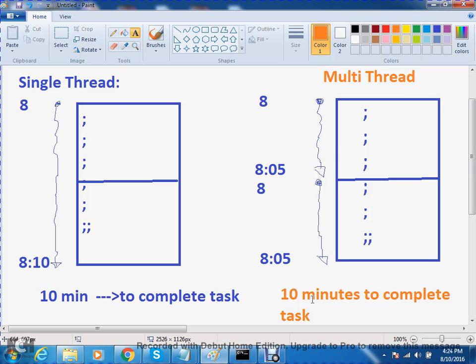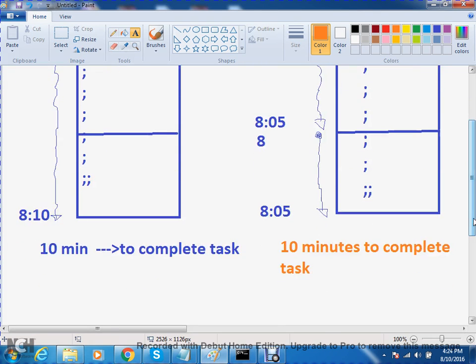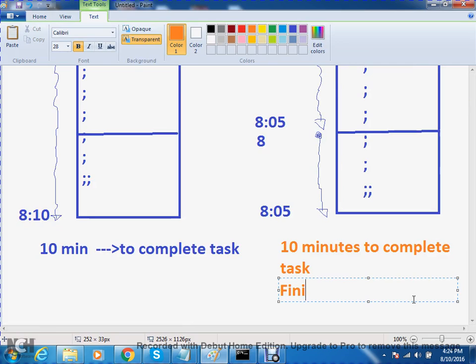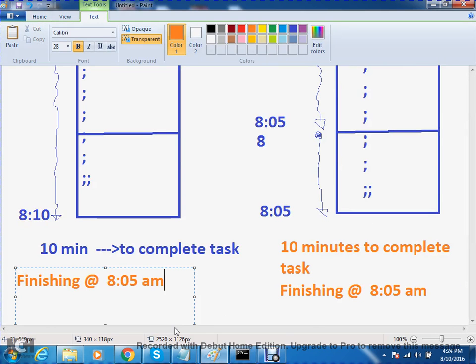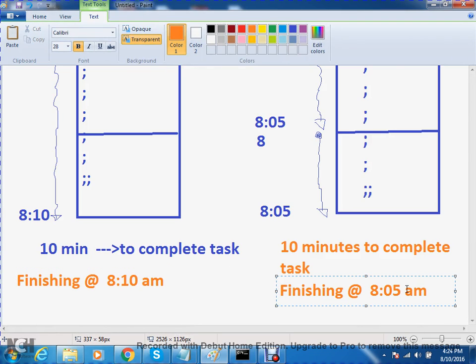Time taken is 10 minutes only, but finishing the task is very soon here, at 8:05 a.m. Here finishing at 8:10. So by using multi-thread, we can complete the task so early. Here we can complete the task very late. So by using multi-thread, you can improve the performance.